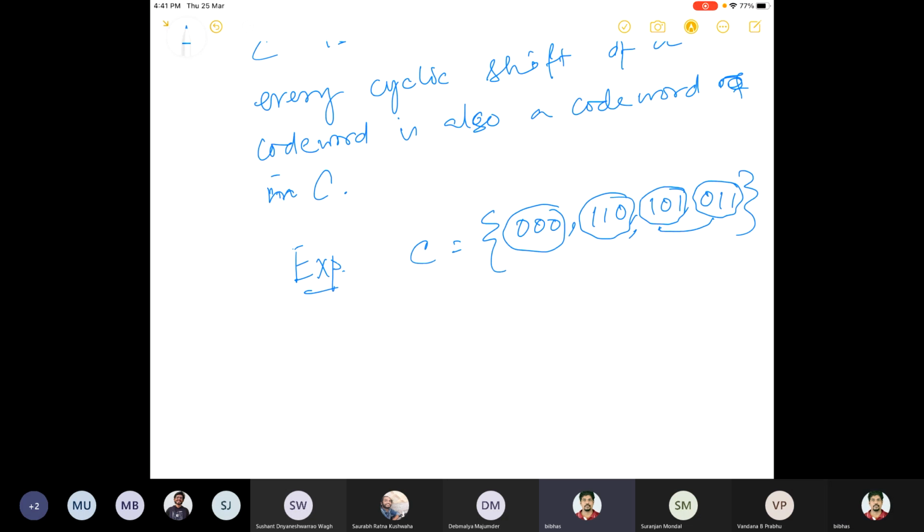Okay. Now, what are the properties of this code? In order to analyze the properties, we'll use the language of polynomials. And how do I define the polynomial?